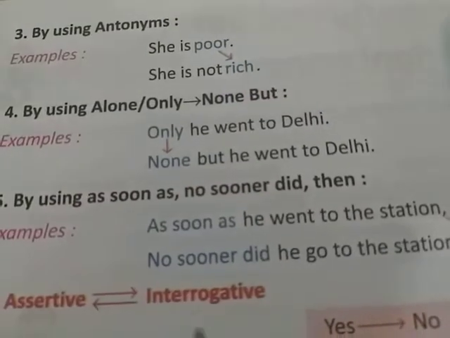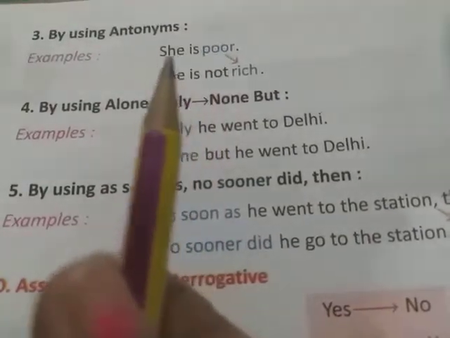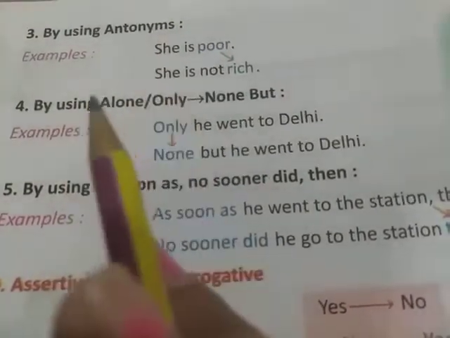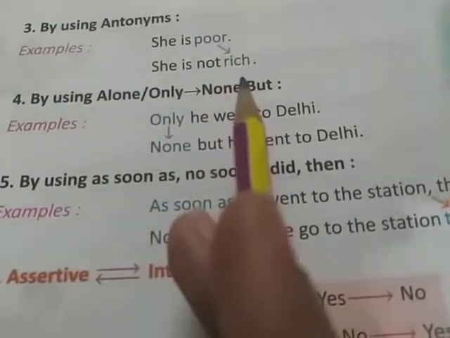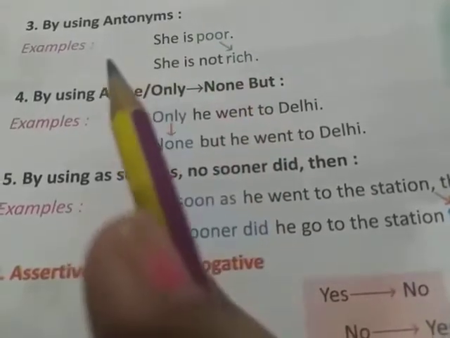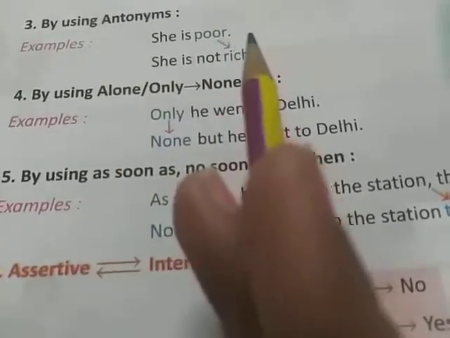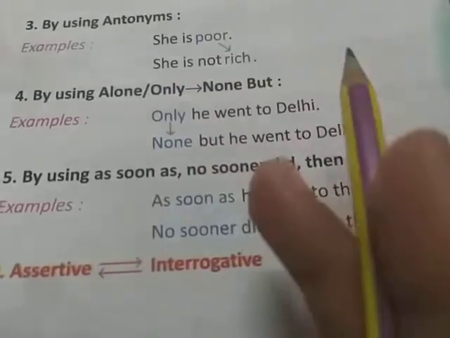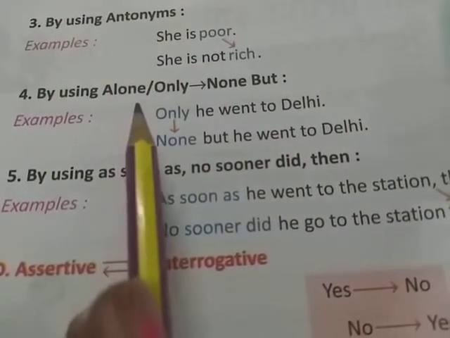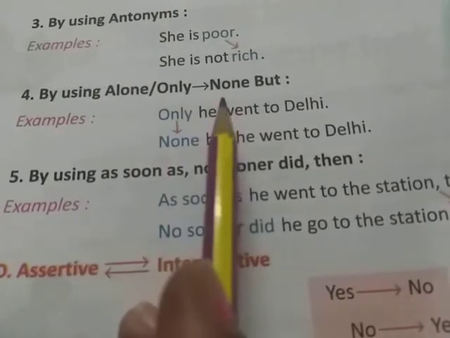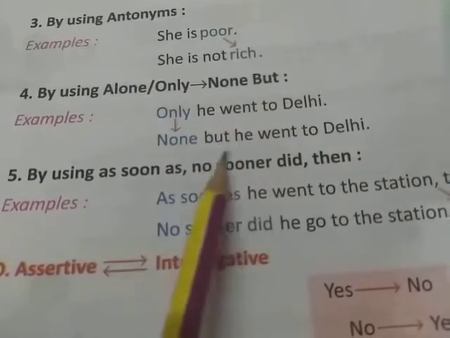Also a very easy rule is by using antonyms or opposite words in meaning. For example, she is poor, so you can say she is not rich, and she is a bad girl, she is not a good girl. Next is by using "only" with the use of "none but".